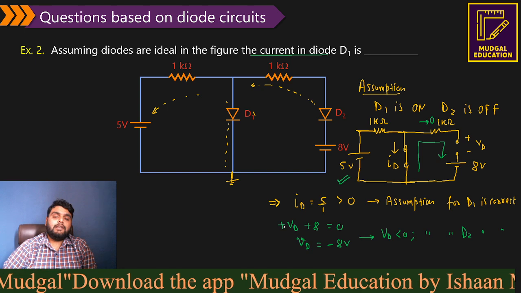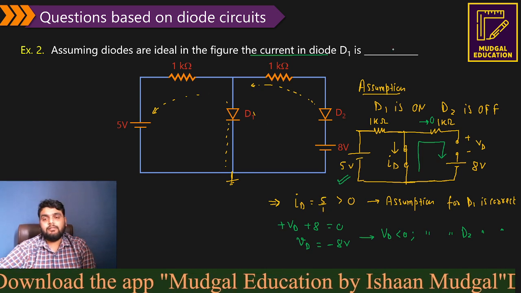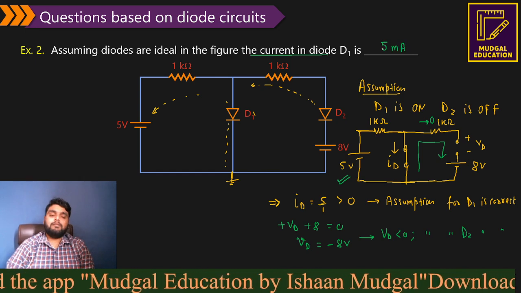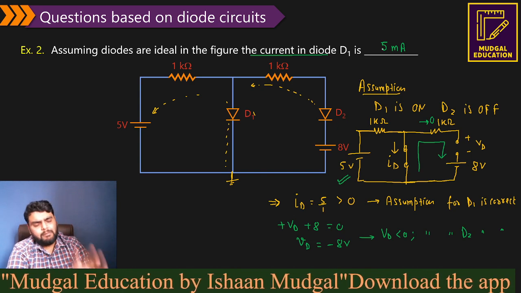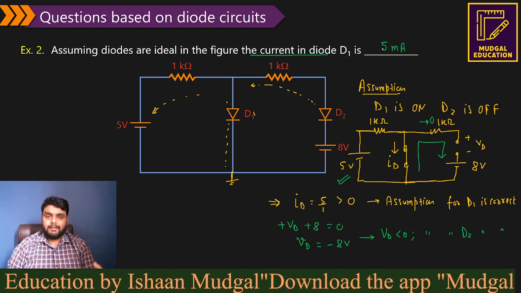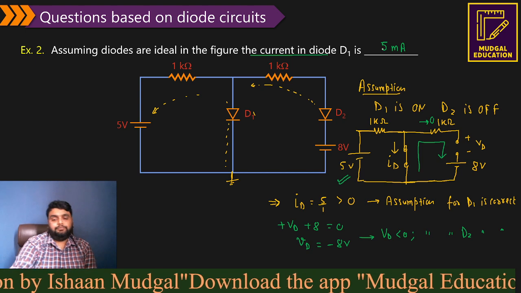That we have already calculated. It is 5/1, and I can say milliampere because resistance is in kilo ohm. So the simple answer is 5 milliampere. Understood this point? Simple question. You just need to make sure how to take an assumption and how to check the assumption. This is important.